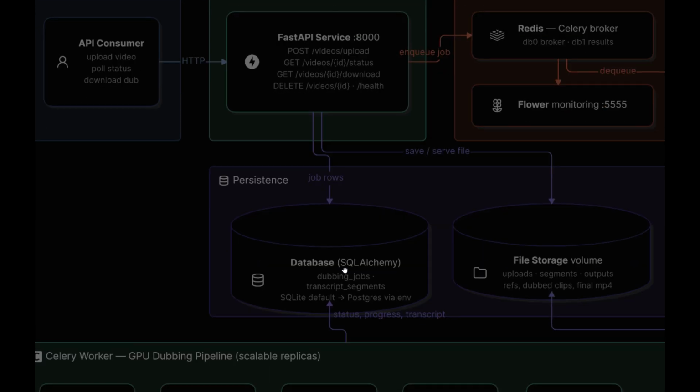And then it comes down to the database. After receiving the video, FastAPI stores the job information inside the database using SQLAlchemy.